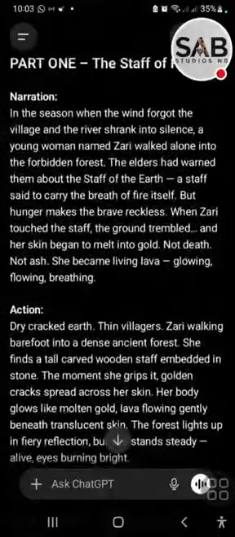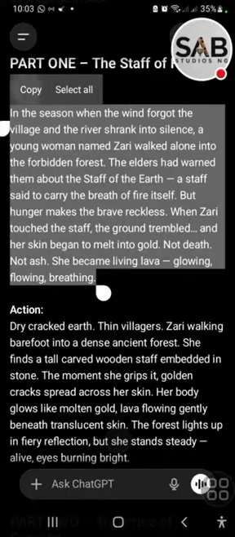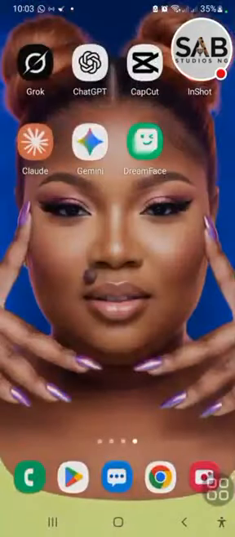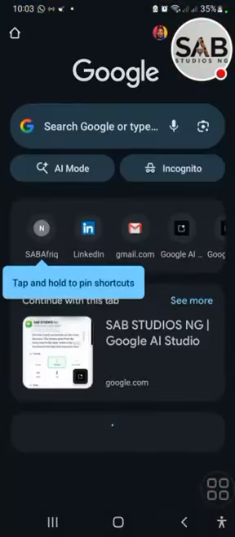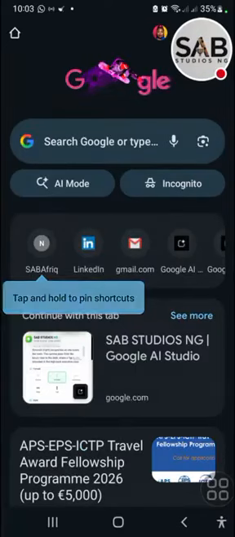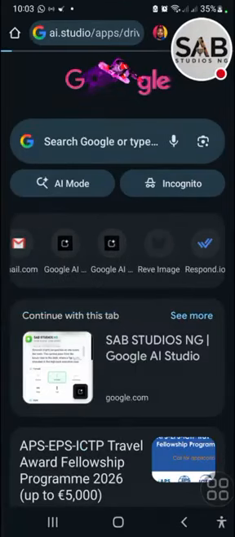Narration is easy. You can easily just copy this and go over to your audio. Let's see if I can access my audio. But I'm sure you know how to access it on your own device, on your own app, right? If you cannot, let me know.